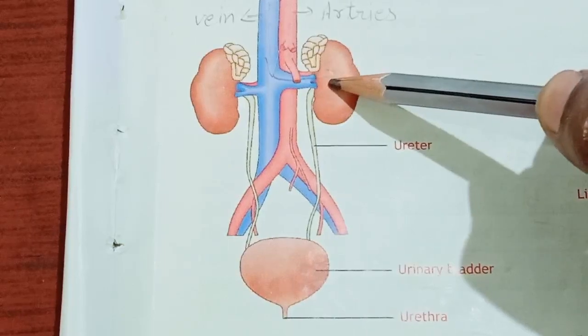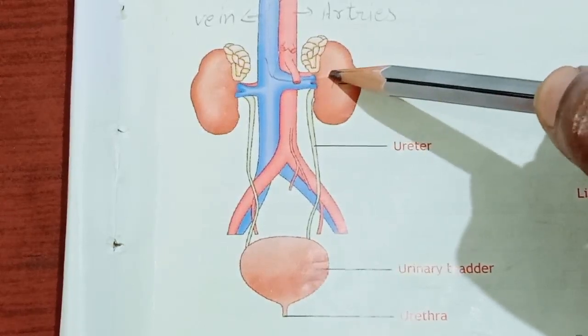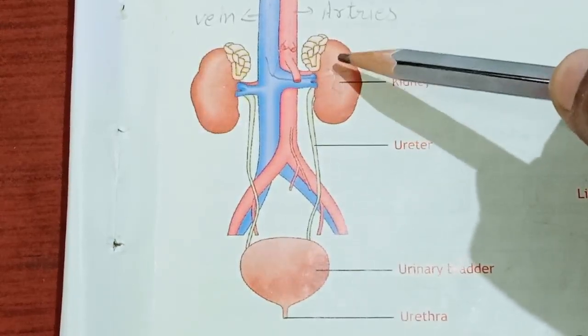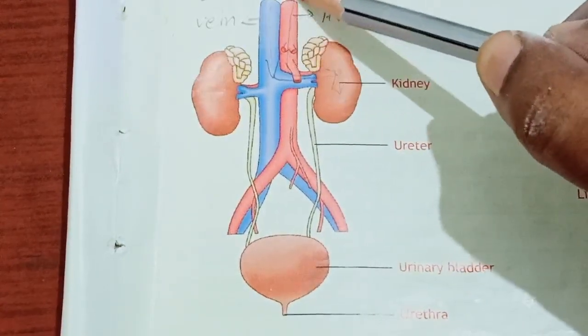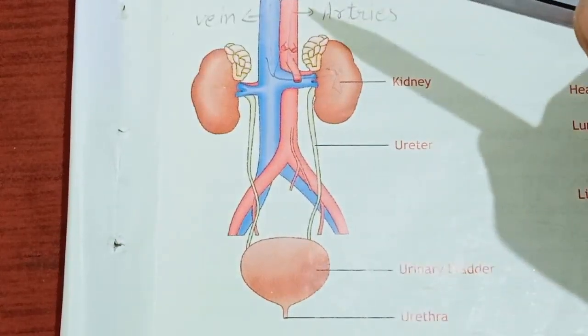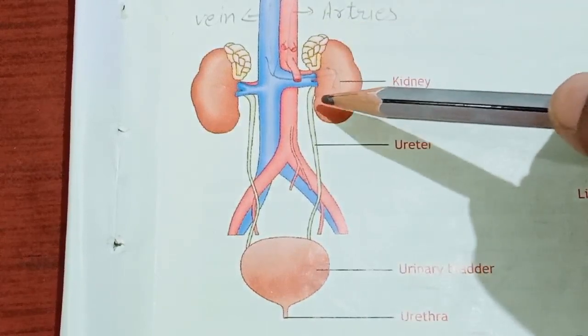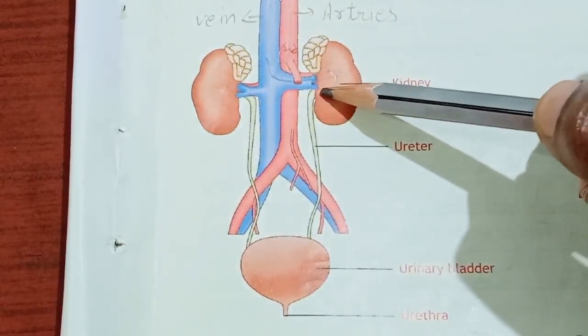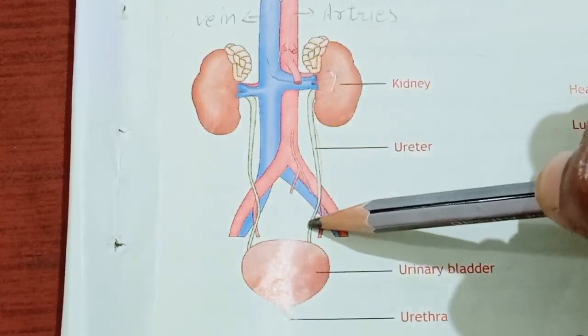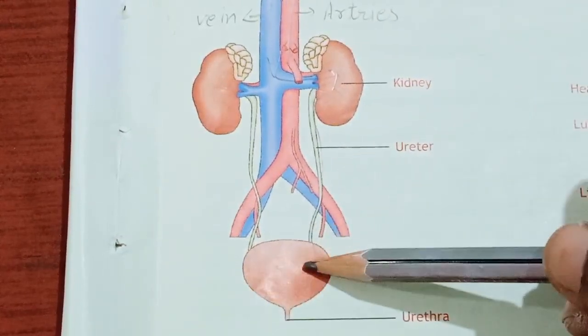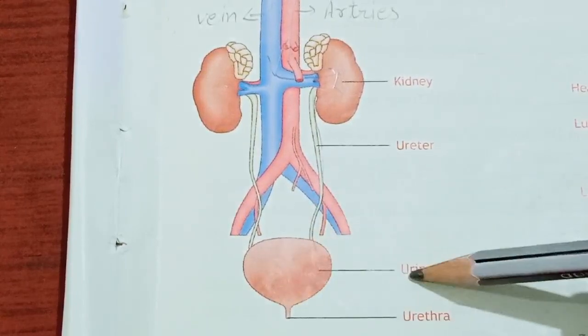Now in this, many purifiers are there. They are straining out this impure blood, and pure blood is sent with the help of these arteries to the body parts, and whatever waste is left is going down with the help of this ureter and collected into this pouch-like structure. This is the urinary bladder.